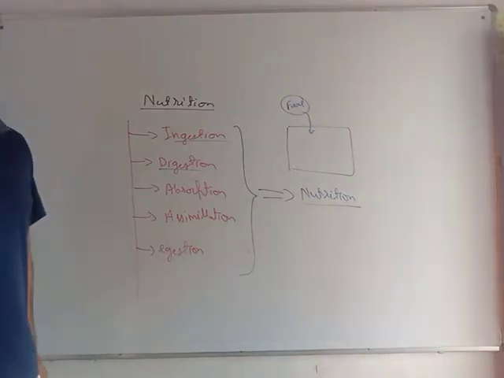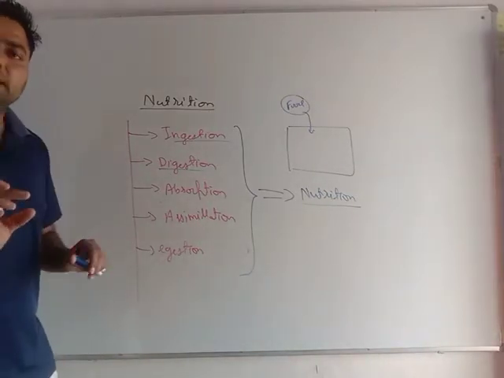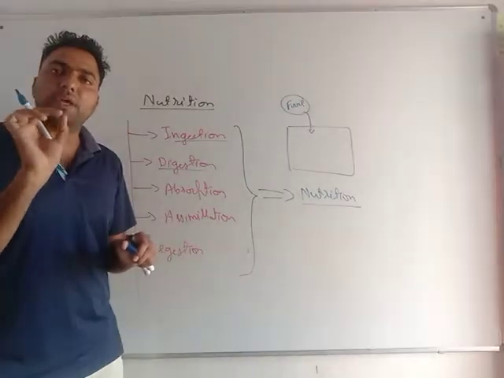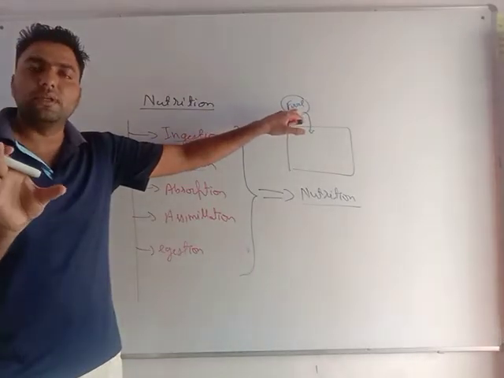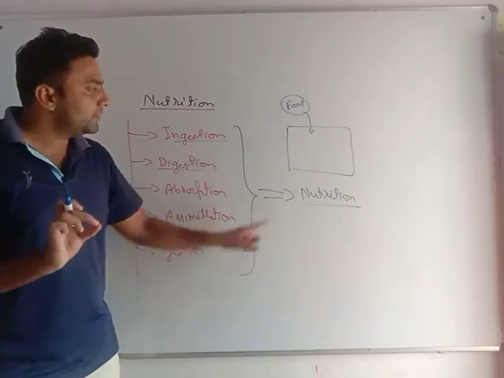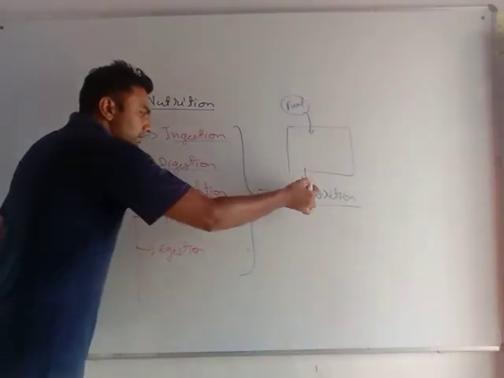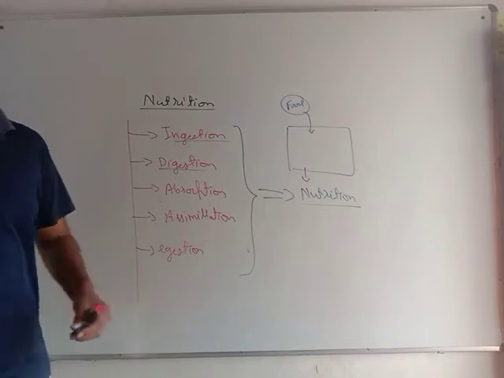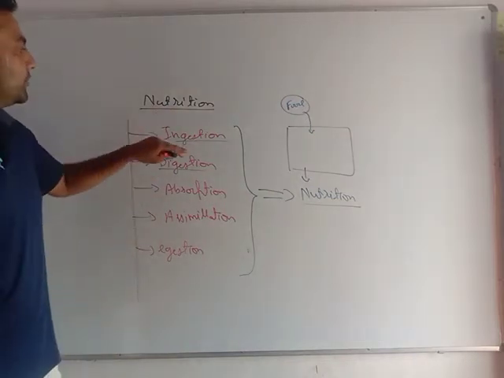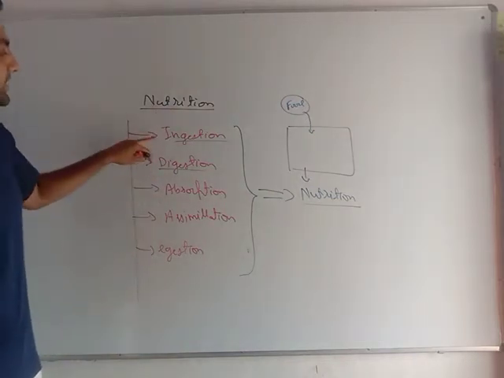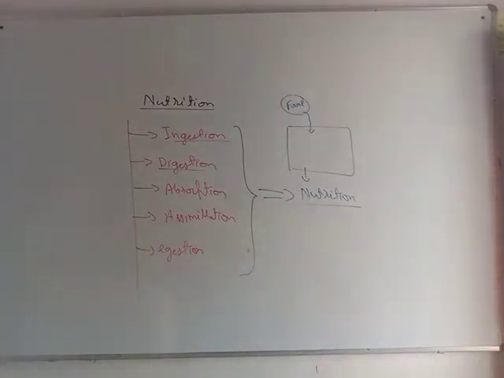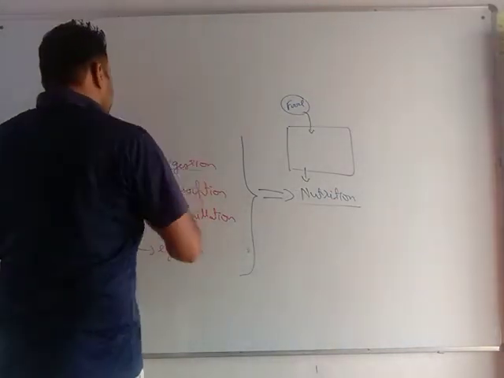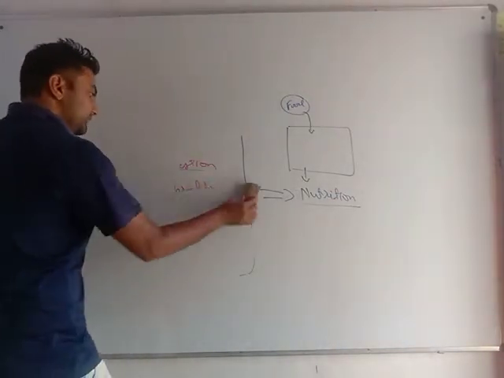And egestion: after the whole process is completed, this complete food is not completely usable stuff, so the waste material which is left, to throw that waste material out is known as egestion. Okay, so in nutrition all these processes take place, that is ingestion, digestion, absorption, assimilation, and egestion. Very important, my dear students. Now one by one we will see all the things.